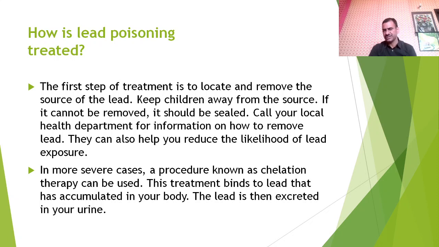How is lead poisoning treated? The first step in treatment is to locate and remove the source of lead. Keep children away from the source. If it cannot be removed, it should be sealed. Call your local health department for information on how to remove lead. They can also help to reduce the likelihood of lead exposure. In more severe cases, a procedure known as chelation therapy can be used. This treatment binds the lead that has accumulated in your body, and this lead is then excreted in your urine.